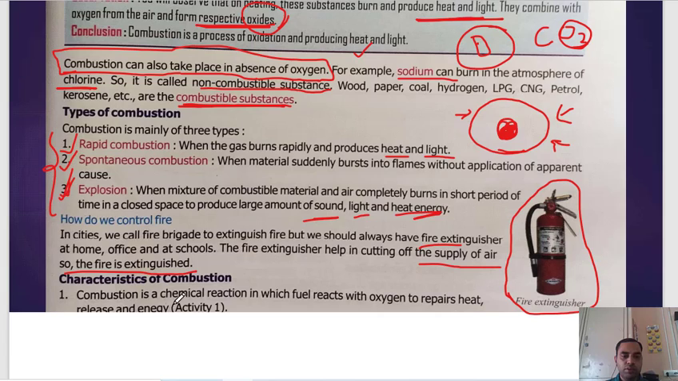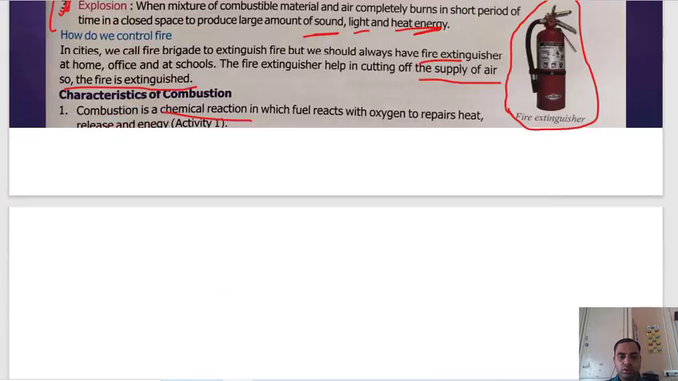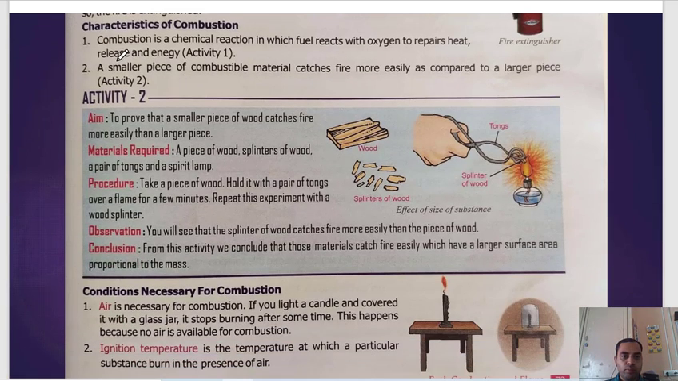Characteristics of combustion. Combustion is a chemical reaction in which fuel reacts with oxygen to release heat and energy. A small piece of combustible material catches fire more easily compared to a large piece. Suppose this is a large piece of wood and these are small pieces. The small pieces will take less time to burn compared to this one.